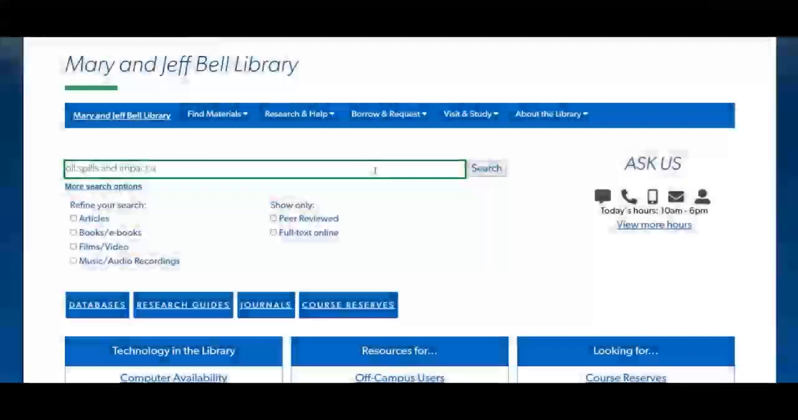Take a moment and think about what types of resources you want to find around oil spills and ocean life. If it's scholarly and peer-reviewed journal articles, magazines, news articles, and books, then you should start using the Library Quick Search.